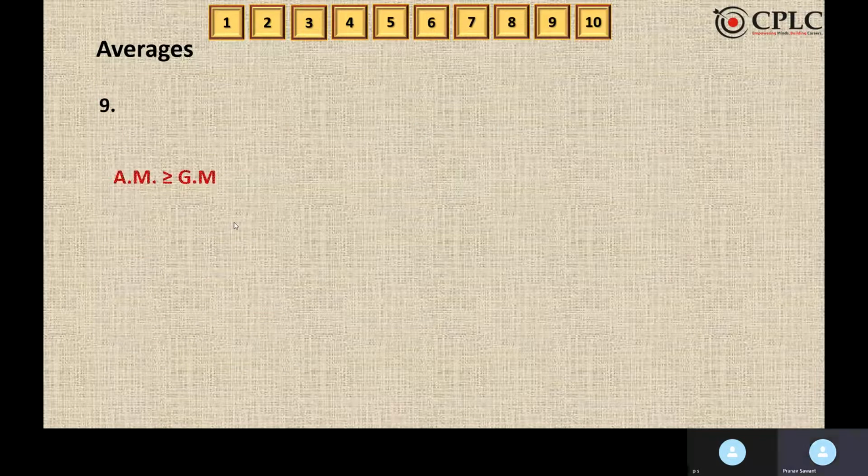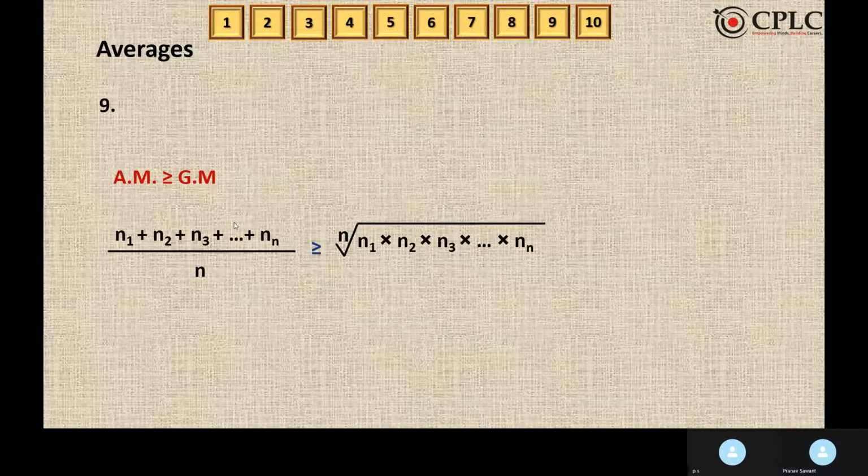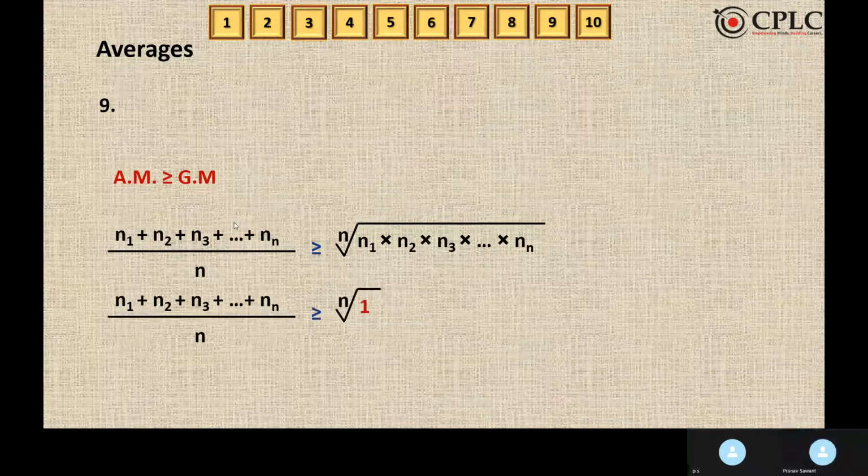Now the concept that we know is arithmetic mean is always greater than or equal to geometric mean. So arithmetic mean, this is the formula that we have, and geometric mean, it's on the right hand side, this is the formula that we have. We know one thing, the product is unity. That means n1 into n2 into n3 into n, it's 1.